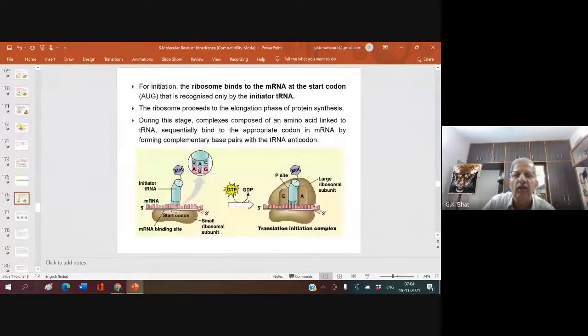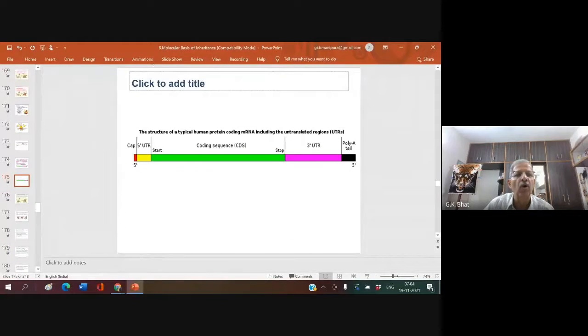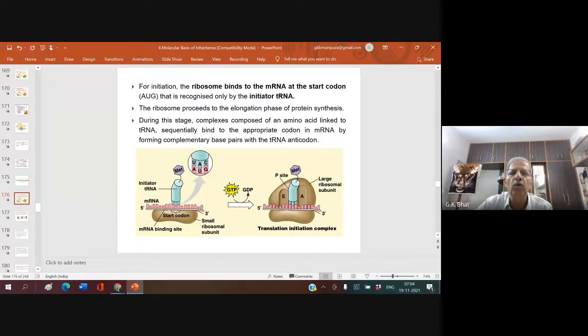So this you know. I hope you know capping, poly A tail, tailing. All this takes place when the HnRNA is converted into mRNA. Understood? Okay. Any doubt?